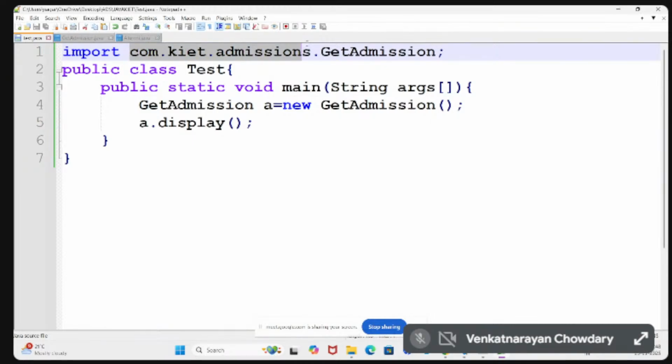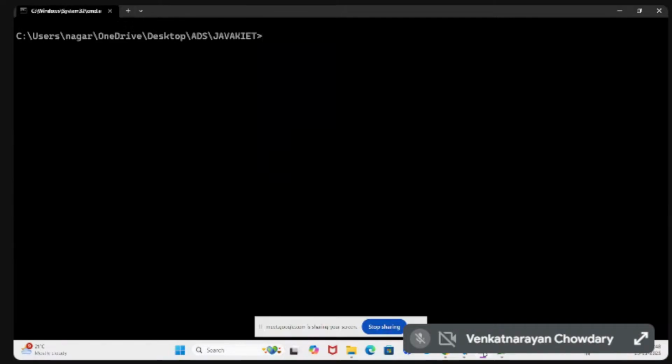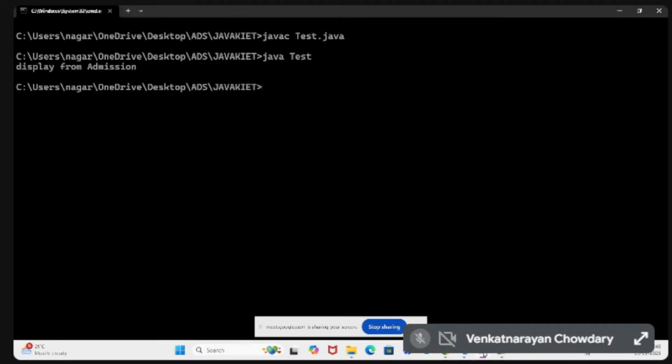So this is the package name and this is the class name. From this package we are importing the class called GetAdmission. Then you can compile the class. Successfully compiled, and you can execute and see the output.